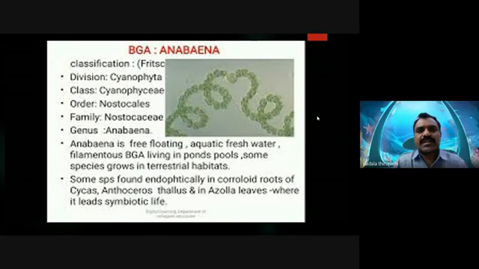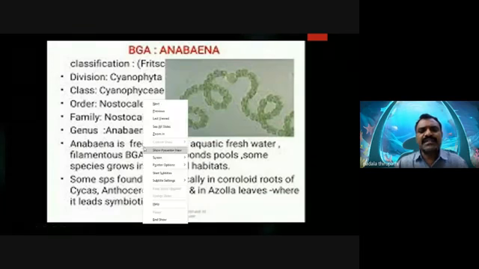According to Fritsch's classification, the division is Cyanophyta, the class is Cyanophyceae. Cyanophyceae we can also call Myxophyceae, or blue-green algae or cyanobacteria. The order of Anabaena is Nostocales, the family Nostocaceae, and the genus is Anabaena.